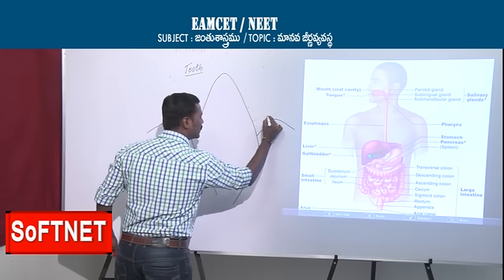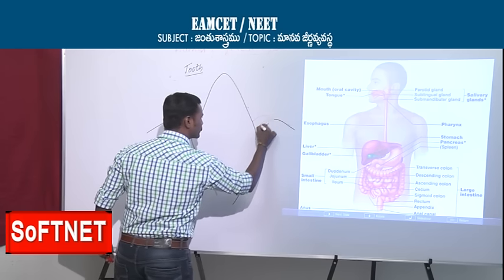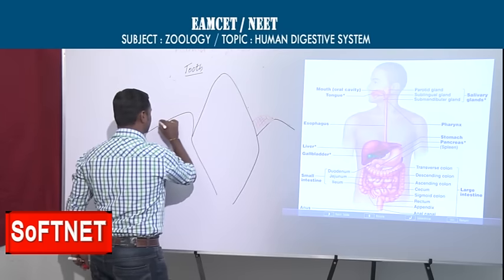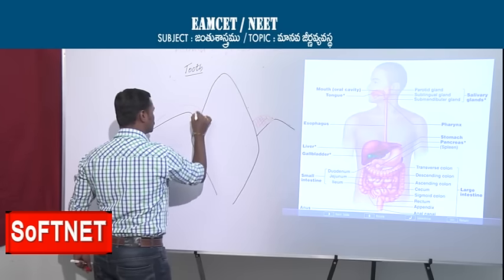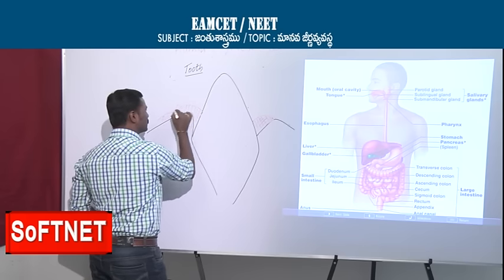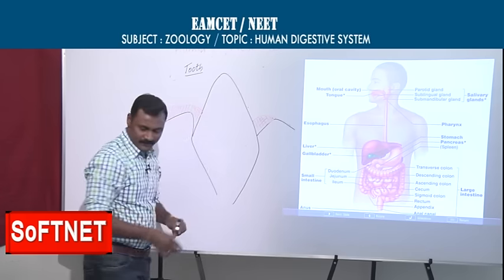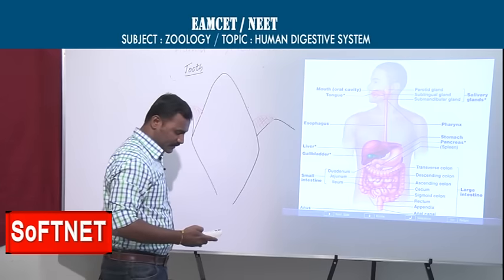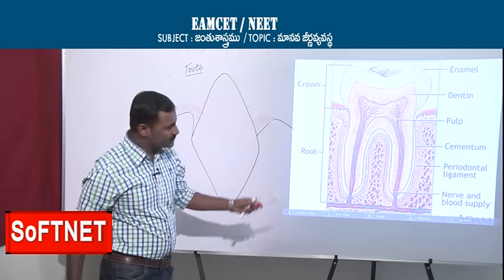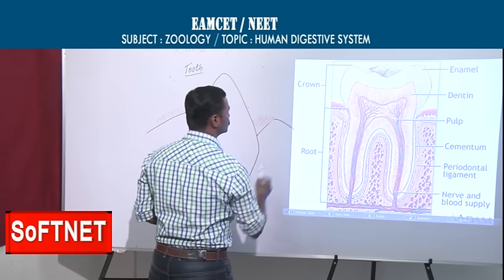This is about the gums, the jawbone which is covered with the gums. Here we will get the diagram of that tooth. See here, this is the diagram of a tooth.